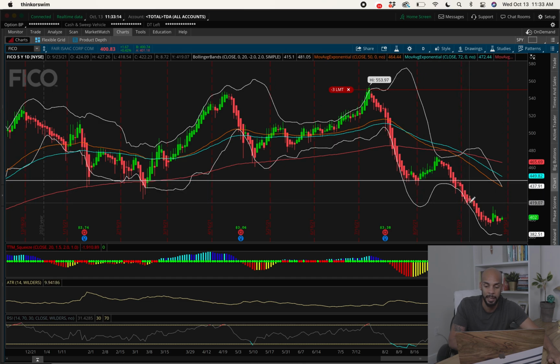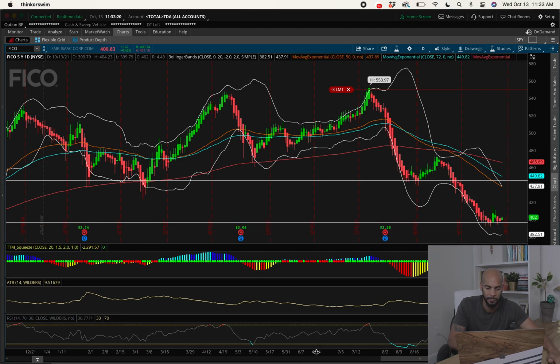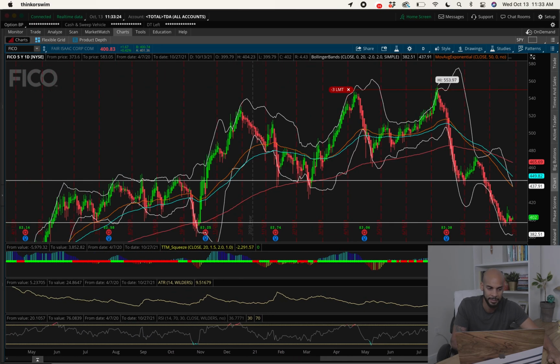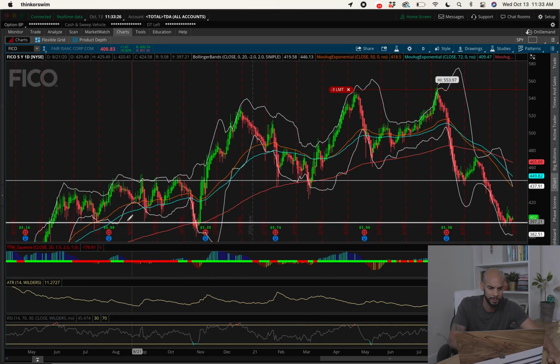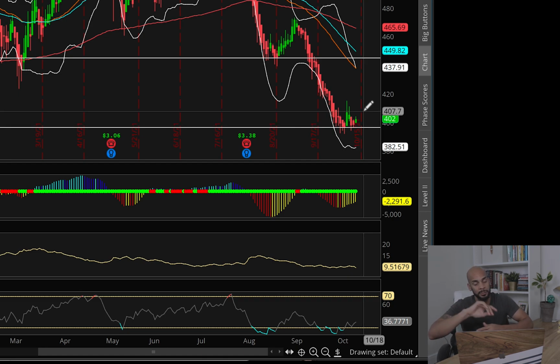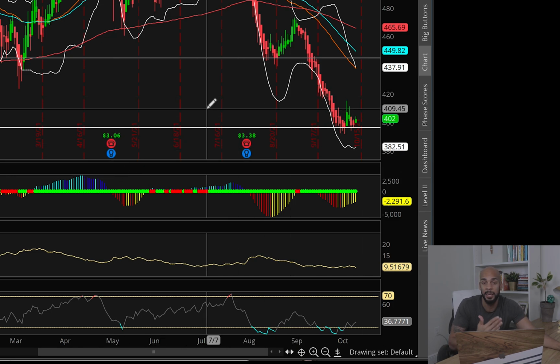It hit it and it kept going all the way down, which is now again at one of its other support levels. If I mark it right here, and if we look left, look at that. That's the other support level. Touch, touch, and touched. And of course it bounced off of it, came down, touched it again, and is now moving upwards. It looks like it's moving upwards again, but now I'm kind of stuck with all these shares in FICO because I made a mistake and didn't look left. So you always want to look left first before you even execute.